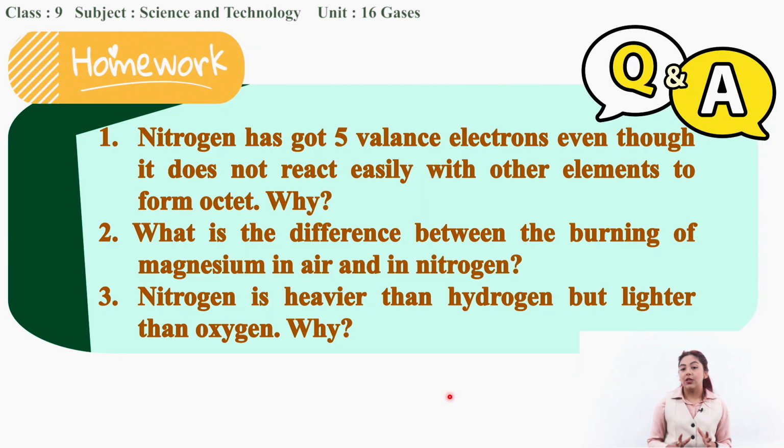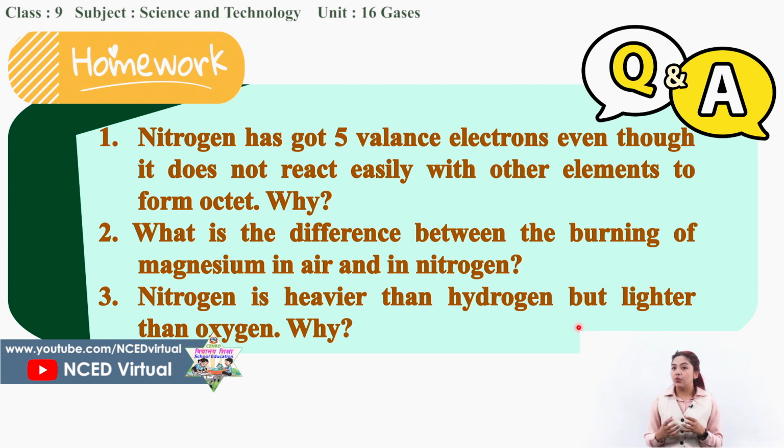Now I would like to give you this homework. I'll explain the questions to you so that you can write the correct answers, and then make sure you show this to your science teacher. The first question is: nitrogen has 5 valence electrons, even though it does not react easily with other elements to form an octet. Why? Nitrogen has 5 valence electrons and requires 3 electrons to reach the stable octet state. So why doesn't it react so easily with another element to reach the octet state? Write the answer to this question.